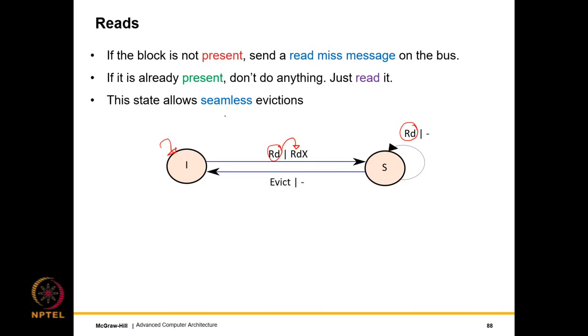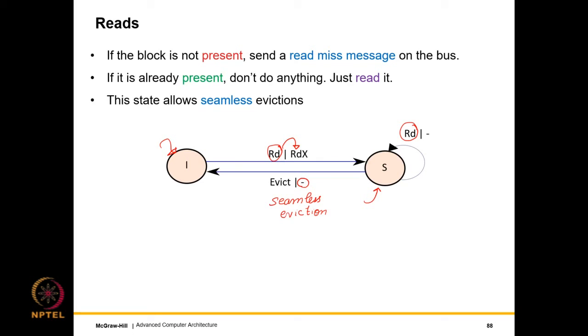And from the shared state, also what we do is that we have seamless eviction. So this is an important thing. Seamless basically means if we want to evict the block, we just throw it out and we don't do anything. So this is known as a seamless eviction, which is a good idea because every time we evict, there should be no need of actually doing something. It will make the process of eviction more complex. All right.